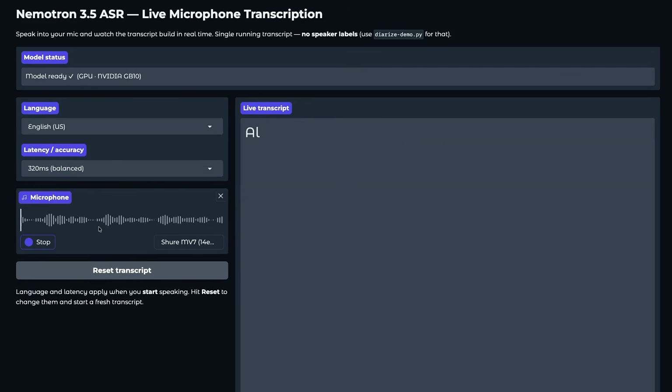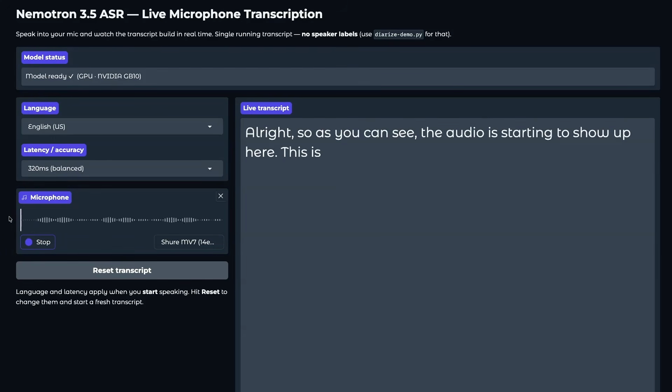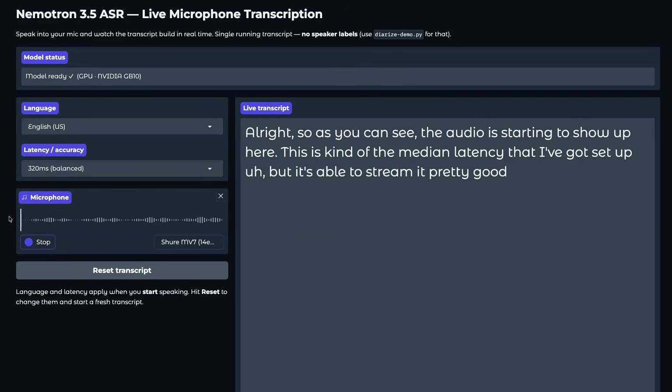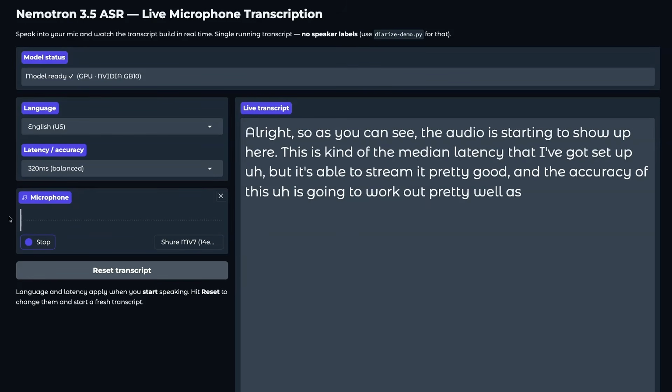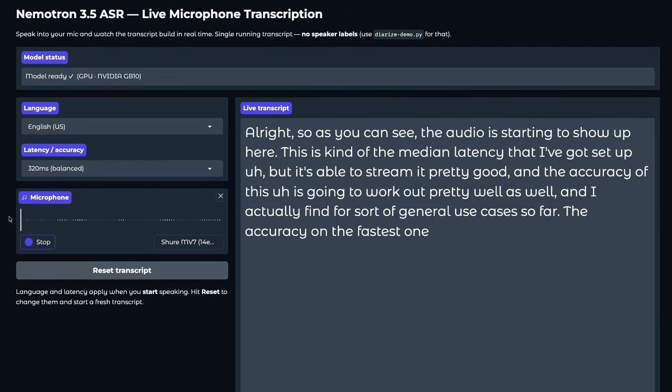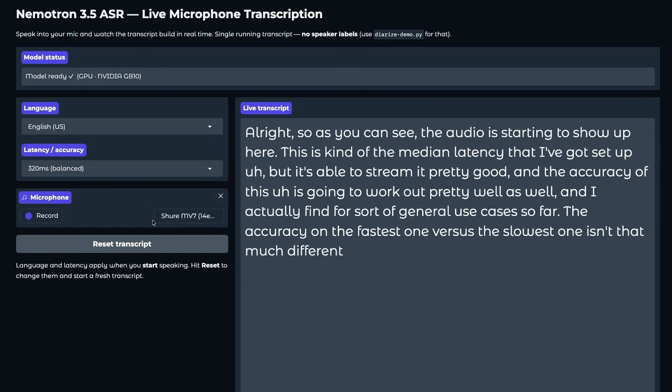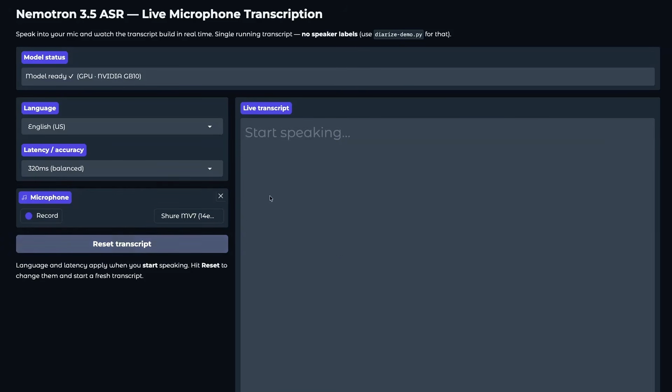All right, so as you can see, the audio is starting to show up here. This is kind of the median latency that I've got set up, but it's able to stream it pretty good, and the accuracy of this is going to work out pretty well as well. And I actually find for general use cases so far, the accuracy on the fastest one versus the slowest one isn't that much different. Okay, so I've just stopped it there. We will reset this. Let's go to the fastest one.